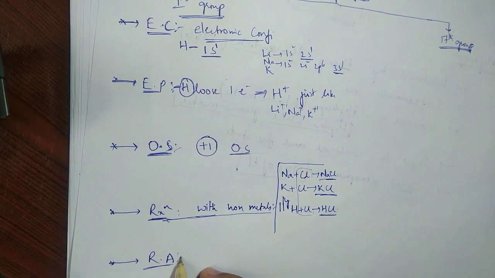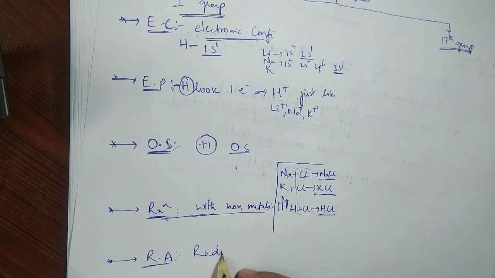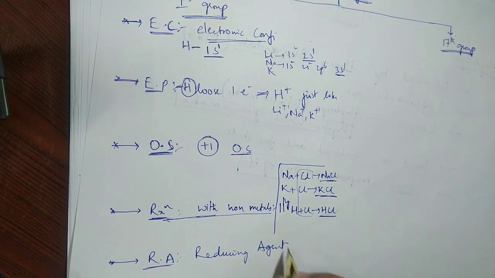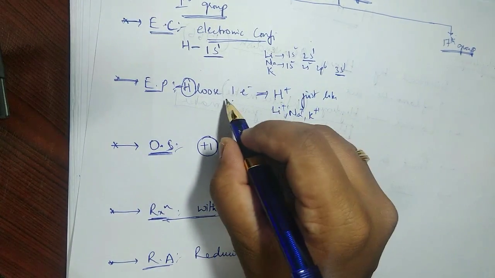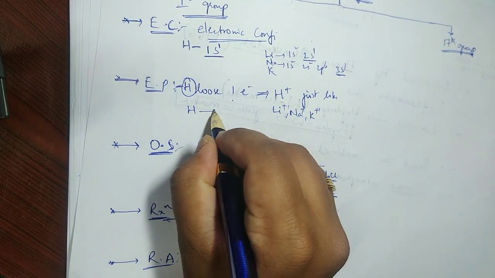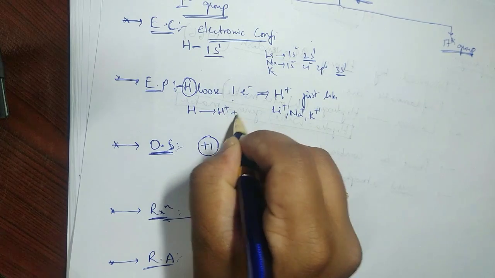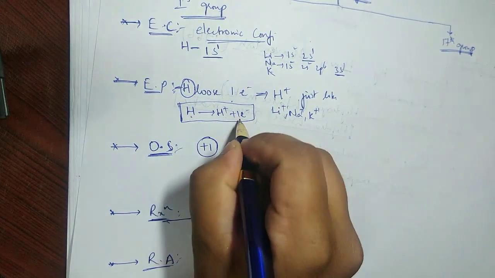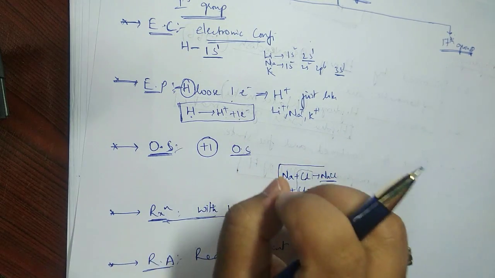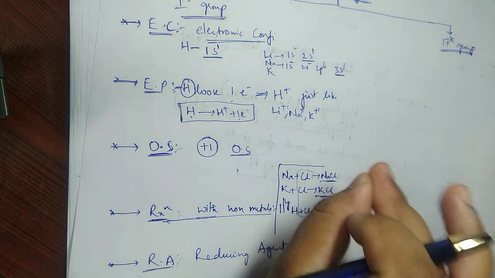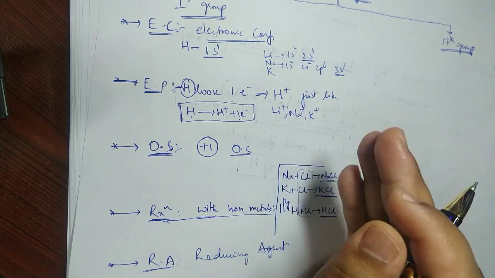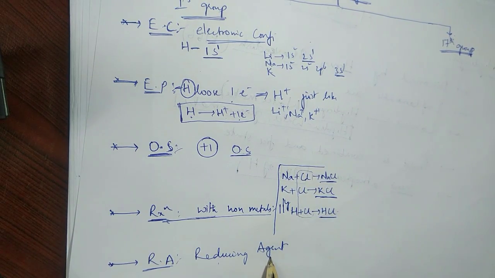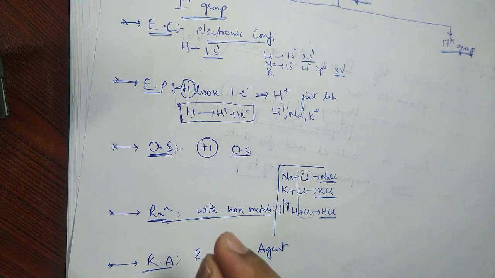And the next one, this is a reducing agent. Already we have discussed, hydrogen loses one electron and becomes H plus plus one electron. So hydrogen losing one electron, any substance which loses an electron is undergoing oxidation and behaves like a reducing agent. Always remember this.